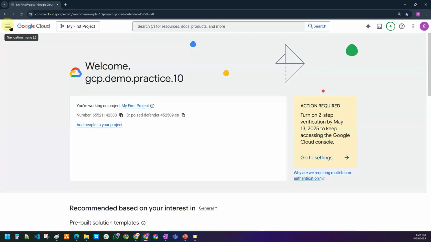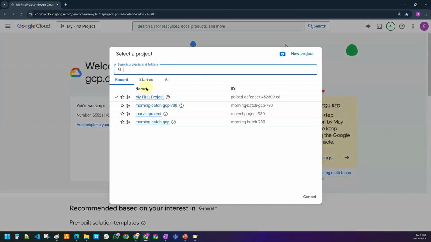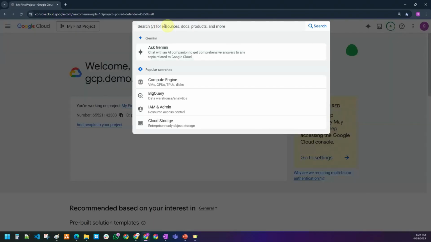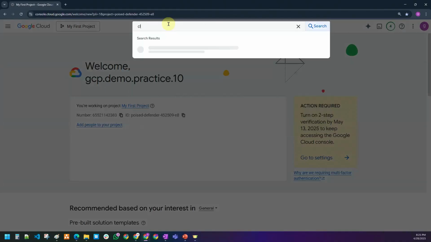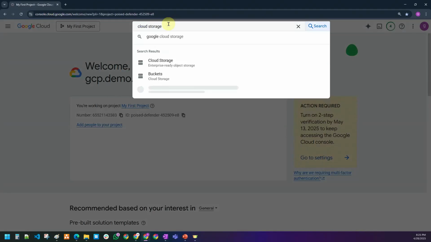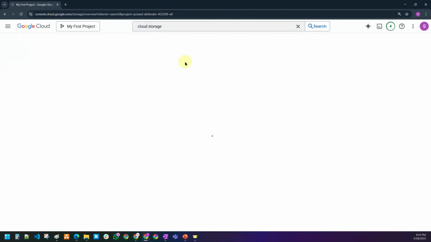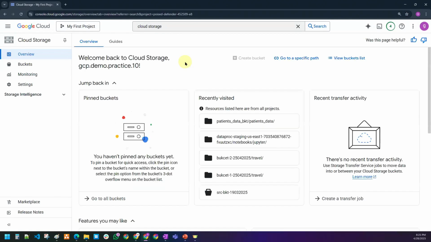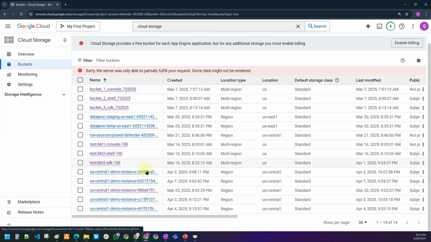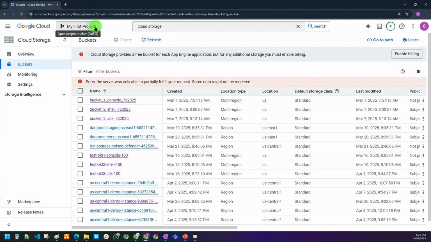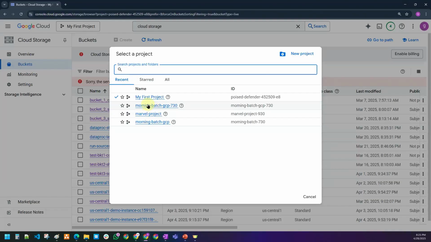This is the graphical user interface. For example, if I wanted to change the project, you can come here and change it. If I wanted to search for anything, you can come here and search for it. And you can click on the activate cloud shell button. If I wanted to search for any service, I can come here and search for the services also. Click on this, and you should be able to click on view buckets list. The moment you hit the button, you should be able to see plenty of buckets here. This is how one can do all of these things, guys.